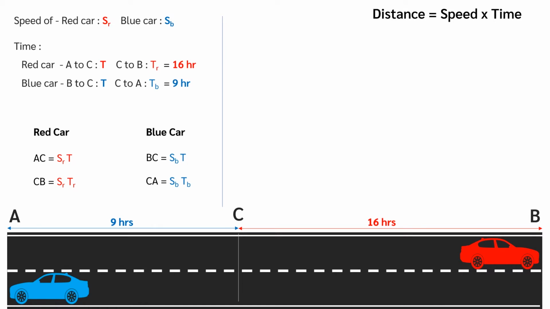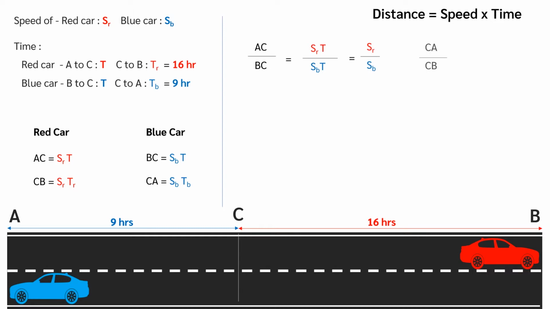For solving the problem, let's take a ratio of the distance traveled by both the cars, before and after reaching point C. Distance from A to C by distance from B to C equals AC by BC, equals SR into T by SB into T, which is equal to SR by SB.